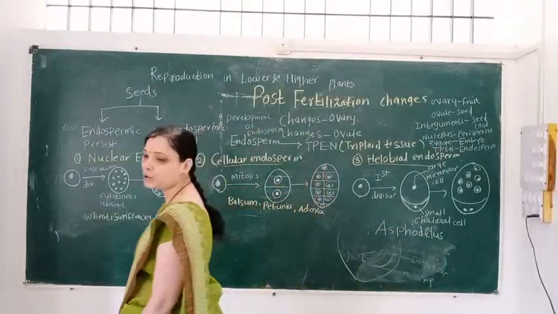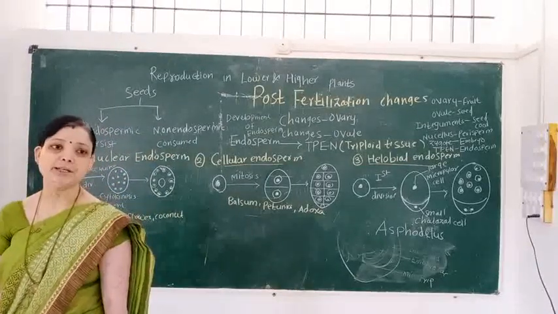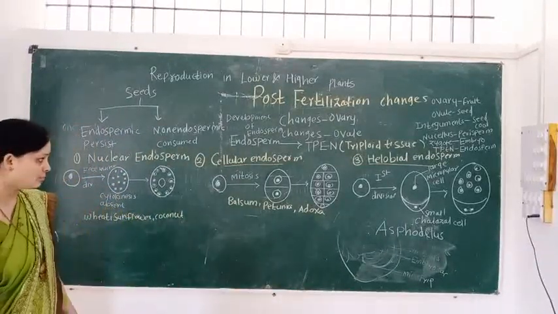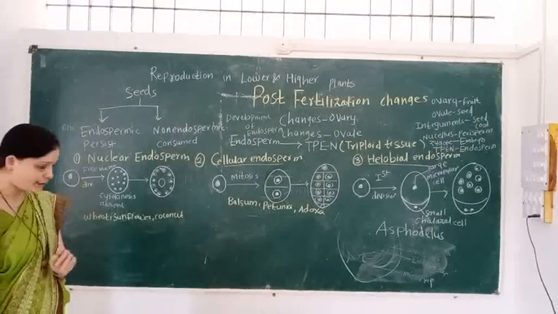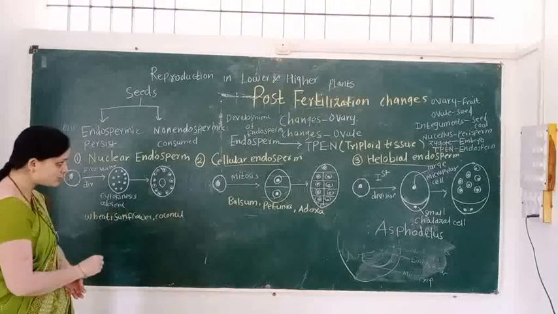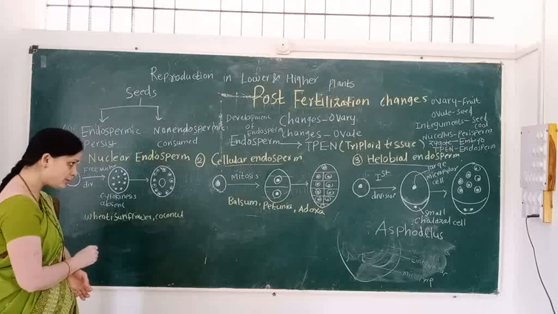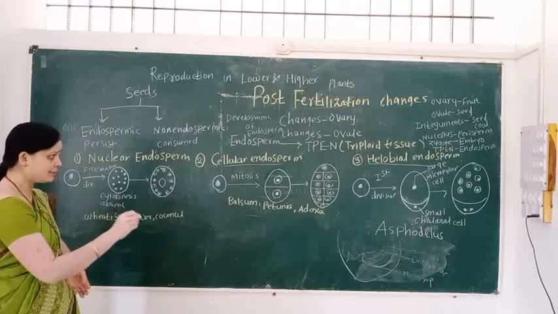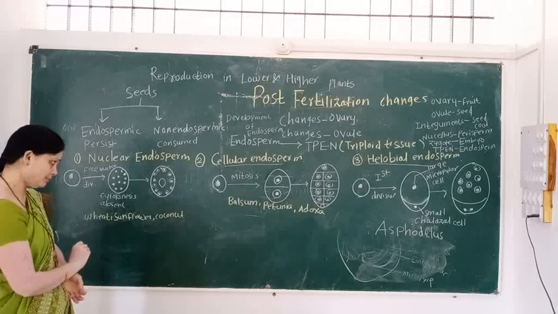Depending upon the mode of development, endosperm consists of three types: nuclear endosperm, cellular endosperm, and helobial endosperm.